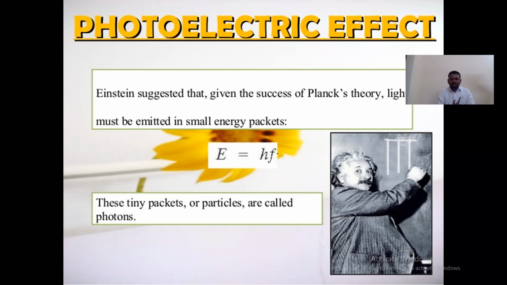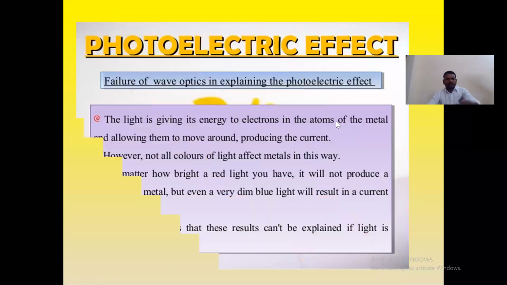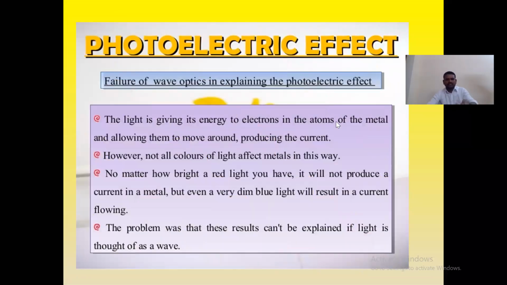Okay, so according to this, so much science got developed. These are all very tiny particles, called photons and also called quanta. And what are the failures of wave optics? You can see here, the light is giving its energy to electrons in the atoms of the material and allowing them to move around, producing the current.